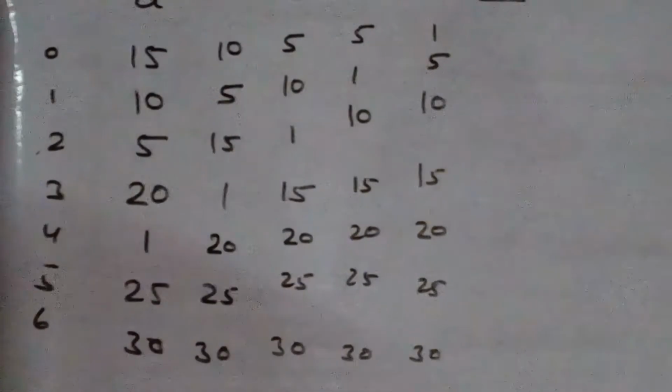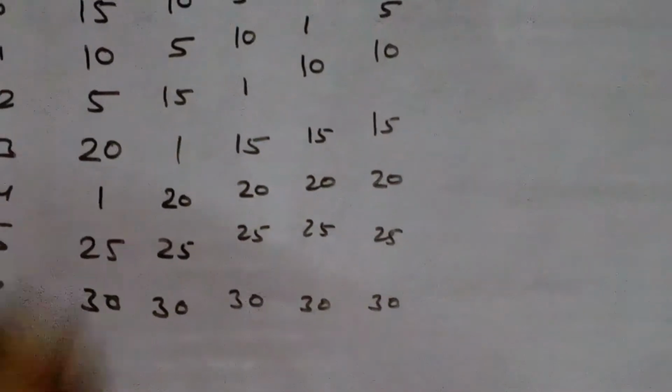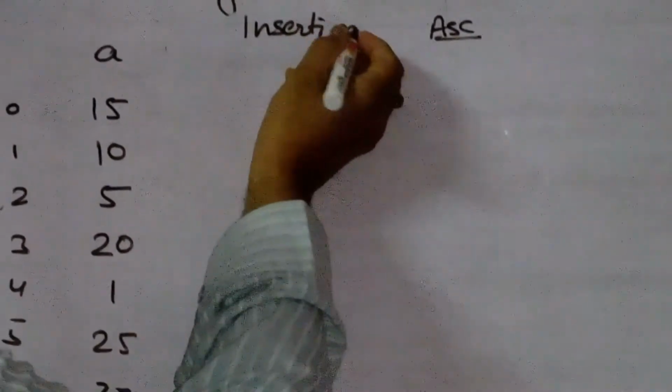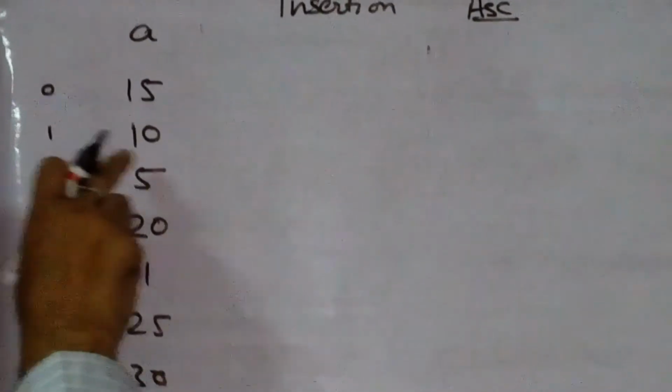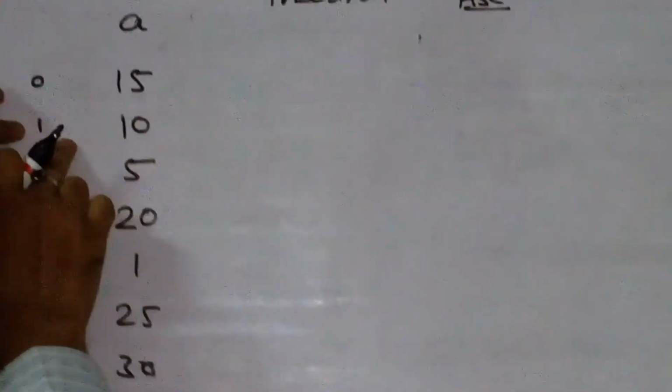Now if I take the example of insertion sort, same concepts, I take the same example for insertion sort. In insertion sort, you have to start not from the 0th value, you have to start from the first value and move backward in the direction, and if the condition becomes true then you have to compare and replace.